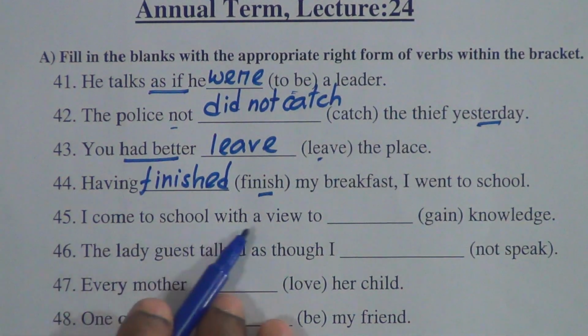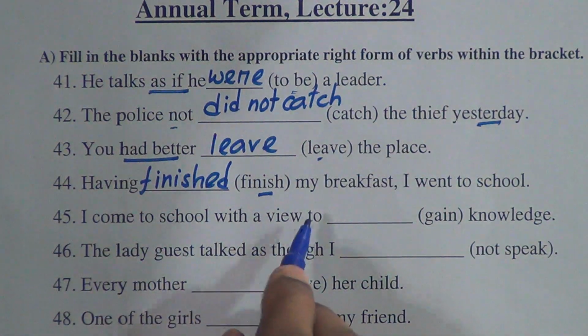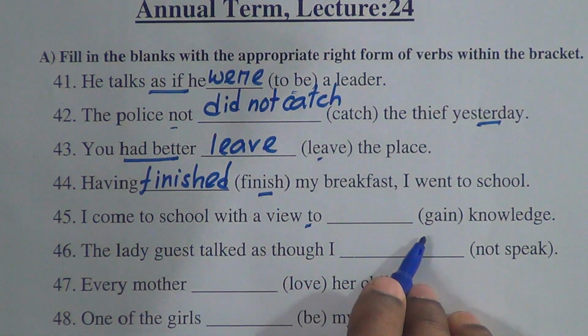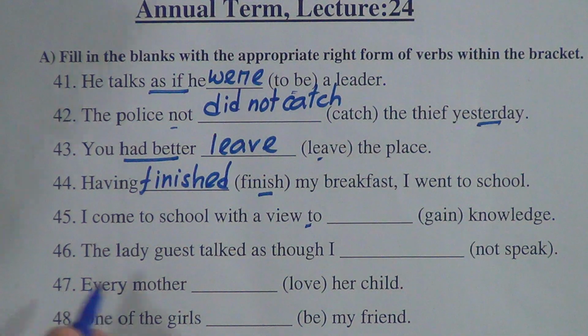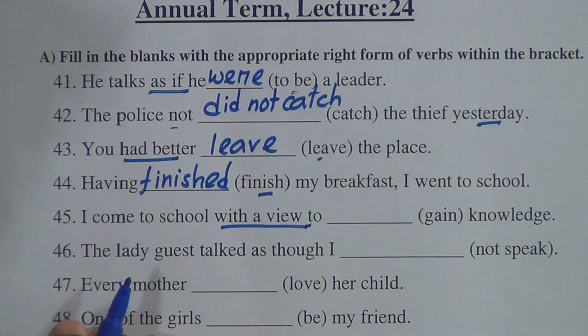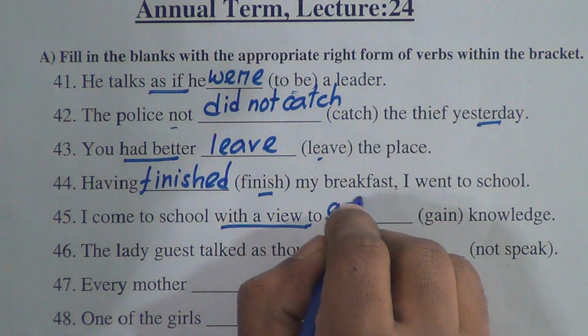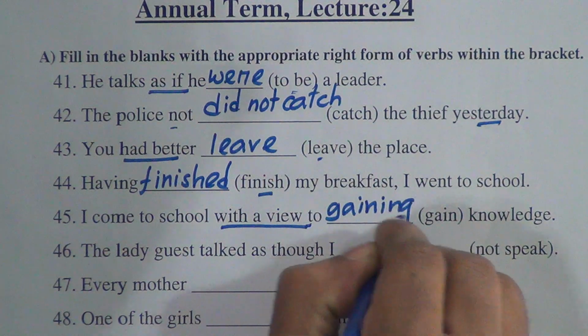45: I come to school with a view to, bracket, gain knowledge. We know that after to we always put the present form of the verb, but here we find the phrase with a view to. If we find with a view to, not only to, we have to put ing of the verb. So we have to write gaining knowledge.